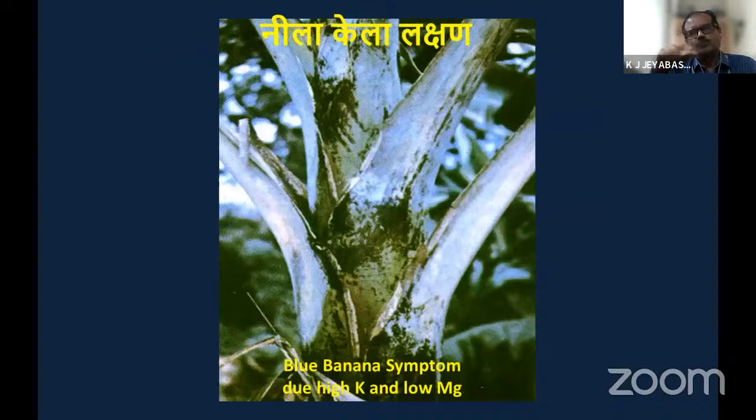This is the blue banana symptom. This is also due to magnesium deficiency. If over application of potassium is taking place, this type of blue tinge appears. By this also, yield will be reduced. Mostly this type of symptom occurs in the variety called Nendran, which is used for chips. In Nendran banana, you can see this symptom called blue banana, with application of a high amount of potassium, and it induces the magnesium deficiency.